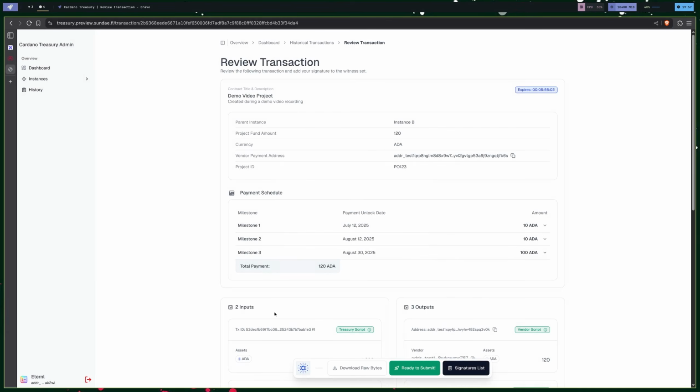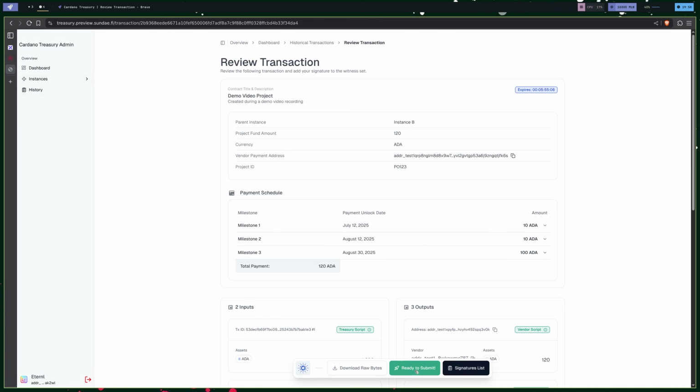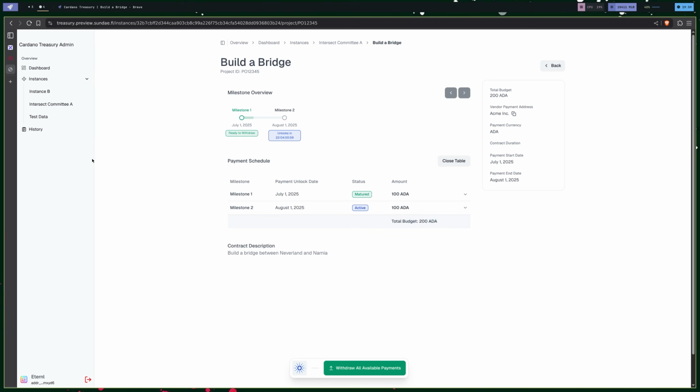And then I'm going to submit that. And now, because this transaction actually has all of its signatures, anybody could come along and submit this transaction. I'm not going to do that now because there's still one last remaining bug that we're working out, but you get the idea.